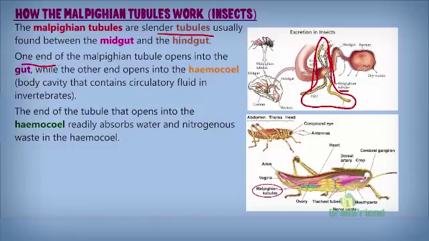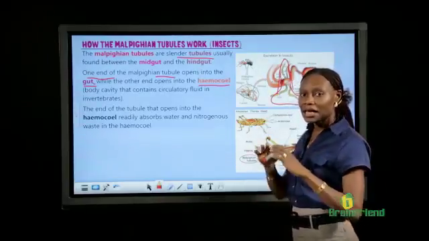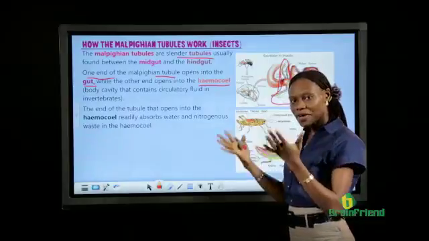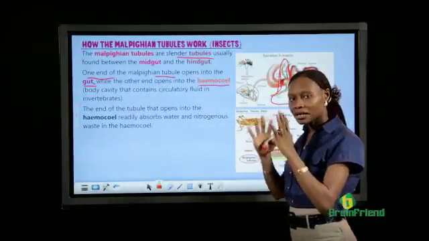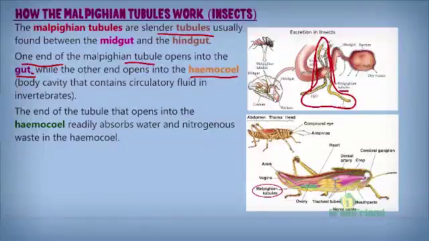One end of the Malpighian tubule opens into the gut, while the other end opens into the hemocoel. The hemocoel is simply a cavity, a space, an opening within that insect. This is an insect. When we pick this end part of the insect here, we can find our Malpighian tubule, as we've seen in this increased size image here.